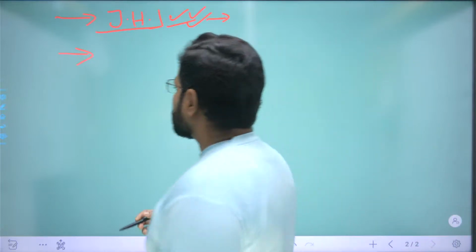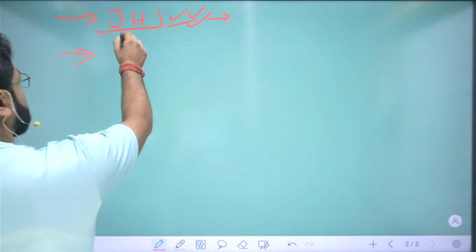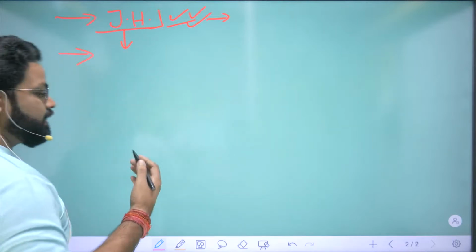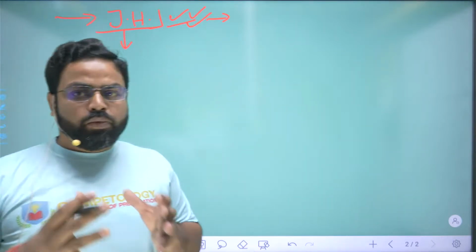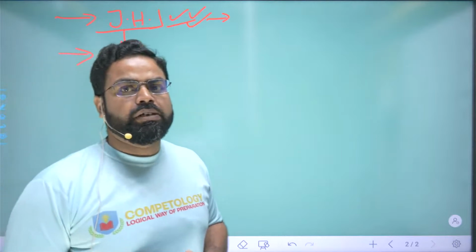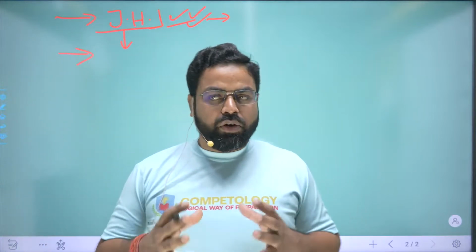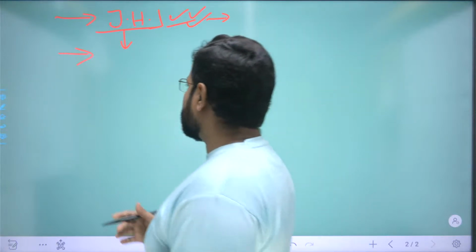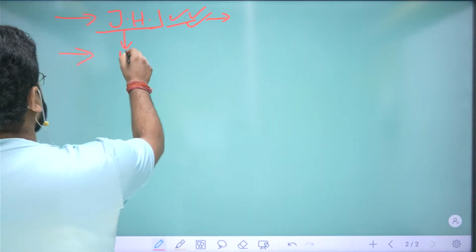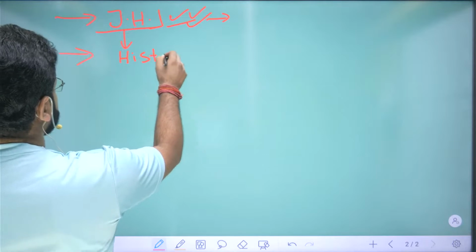And here you will be provided with the information related to Jharkhand, and specifically the most important parts of the syllabus related to Jharkhand. So our focus point here will be the history of Jharkhand.